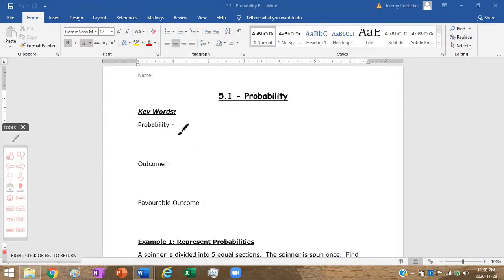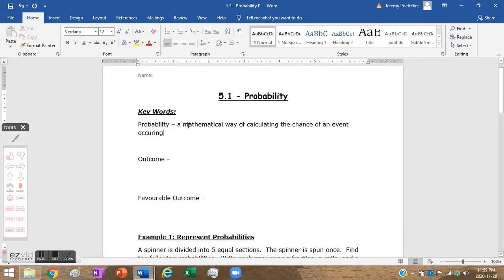Probability is simply a mathematical way of calculating the chance of an event occurring.